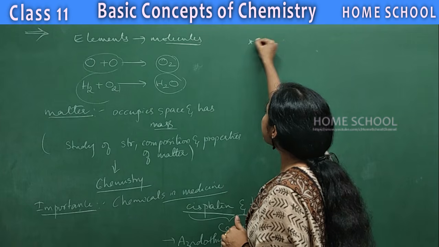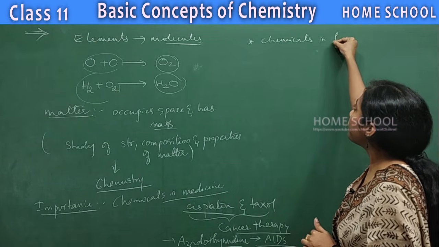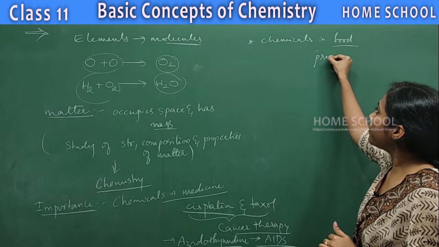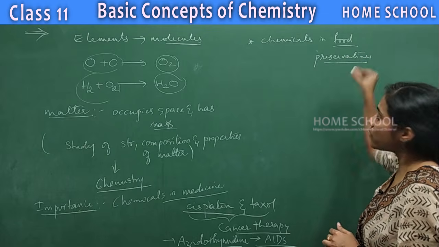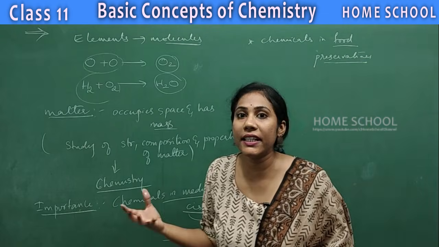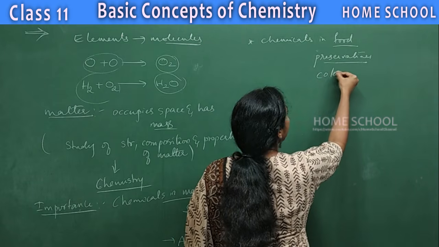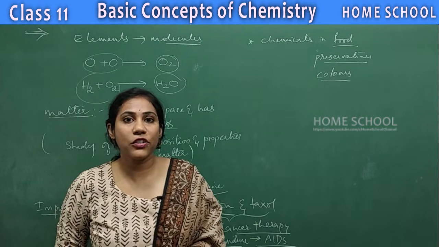And now I can say chemicals in food. Even in the food industry, we use preservatives, which means that using them we can store food for a longer time. They are called preservatives, and we can use food colors, right? So various other things we use in the food industry also.